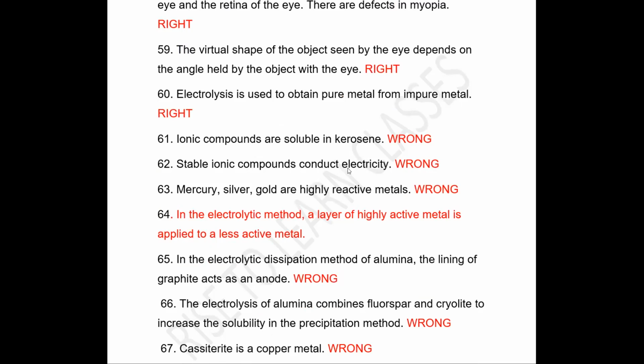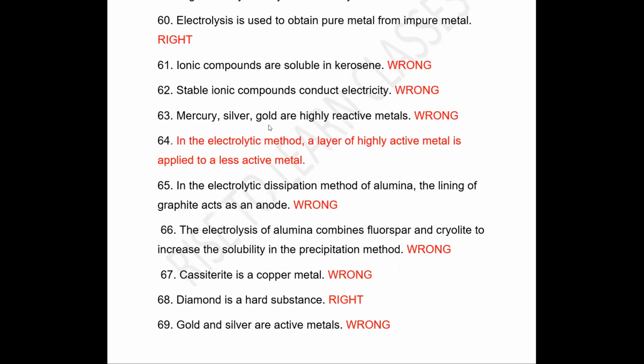Stable ionic compounds conduct electricity. Mobile ion should be mobile. That means ion should move in the solution, then only it can conduct electricity. So statement is wrong. Mercury, silver, gold are highly reactive metals. We know that they are least reactive. So statement is wrong. Next question also little confusing.